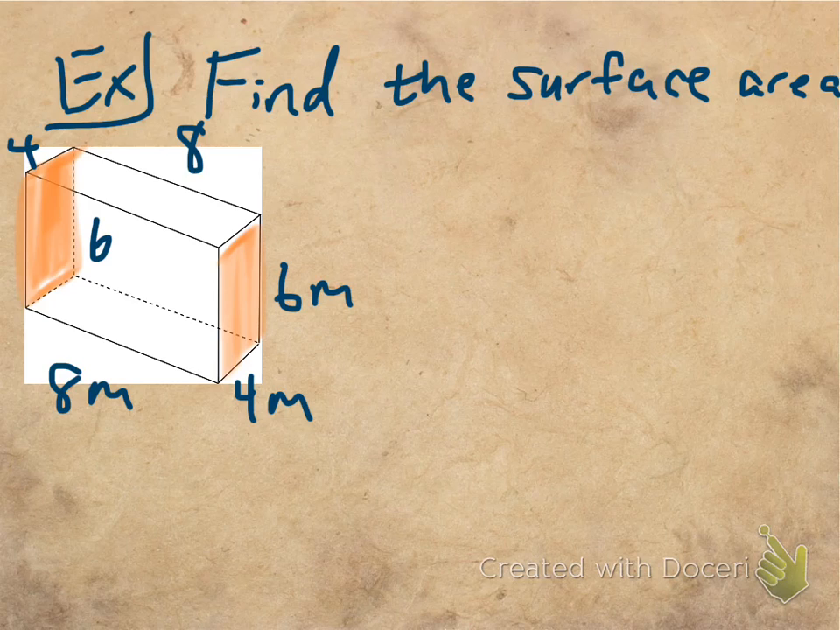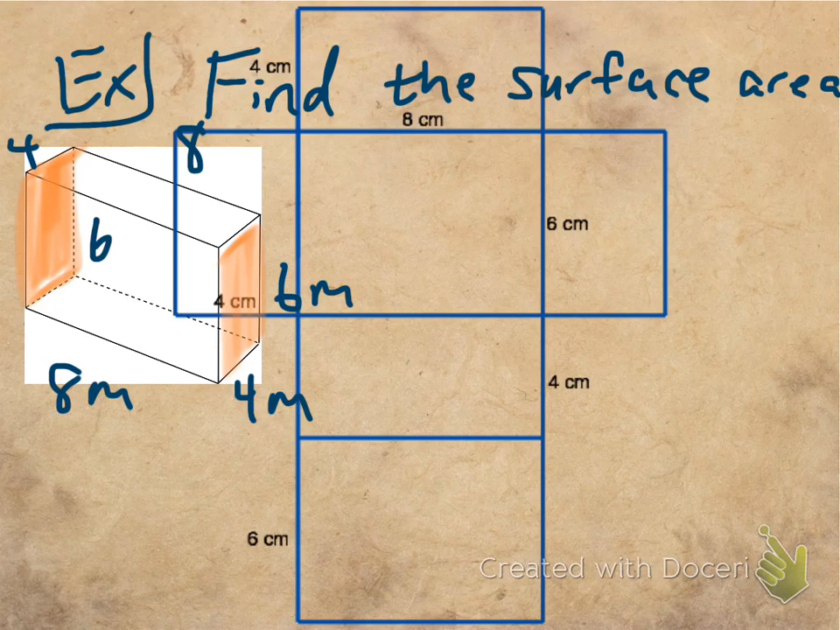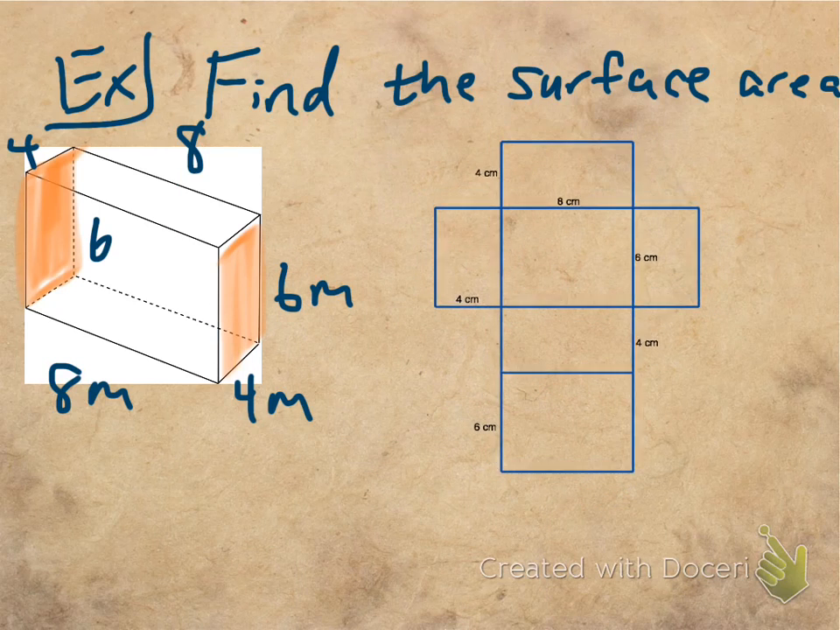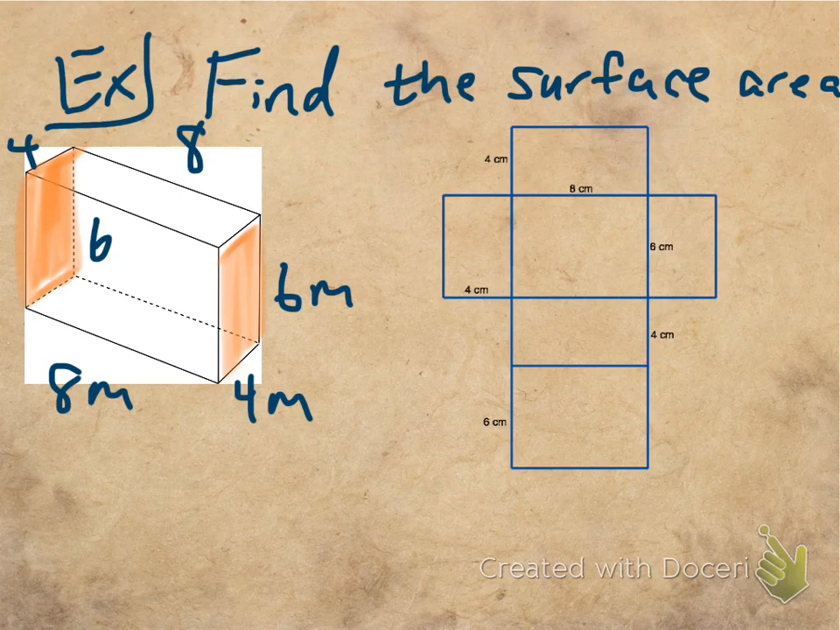Now, it might be easier to visualize this if we draw what's called the net, meaning you unfold this shape. So I have a picture already. I'm just going to insert it in here. If you want to draw it yourself, you may do so. But if I have a net here, it would look something like this, where again 4, 8, and 6 are my side lengths.